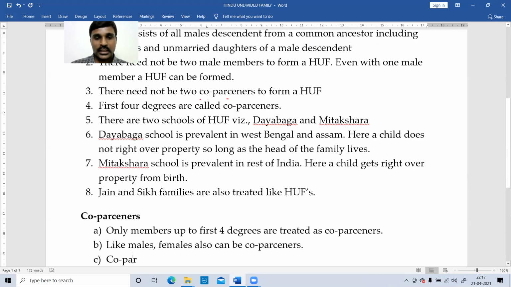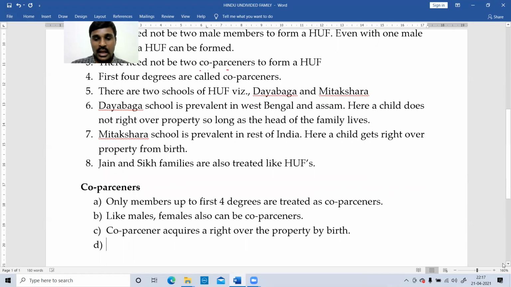A coparcener acquires a right over the property by birth, and moreover, a coparcener has a right to partition. That means they can demand that the family be divided.